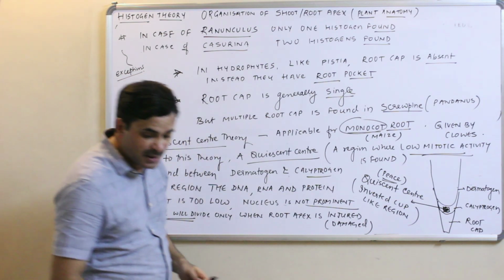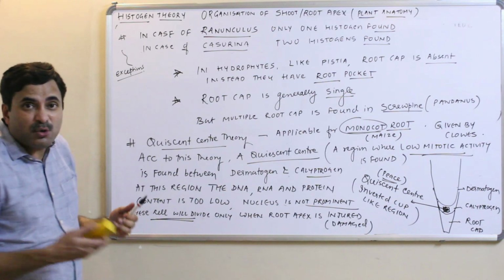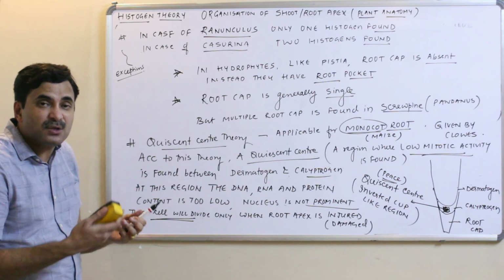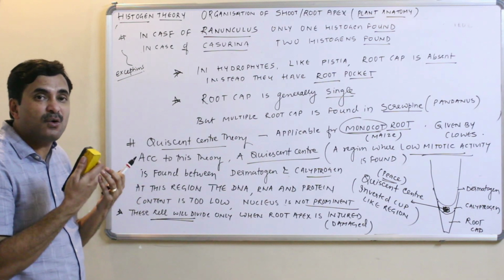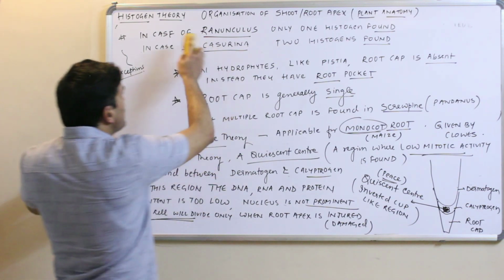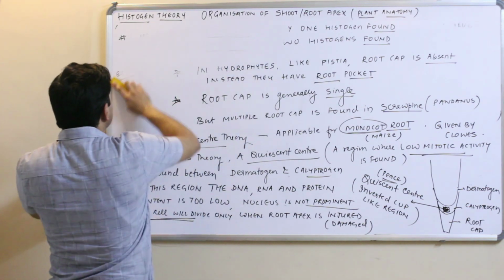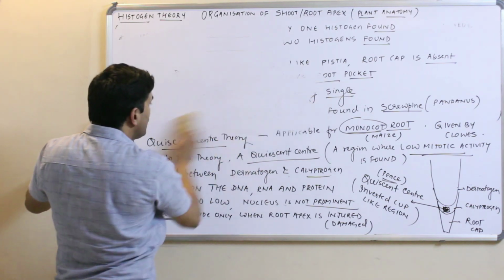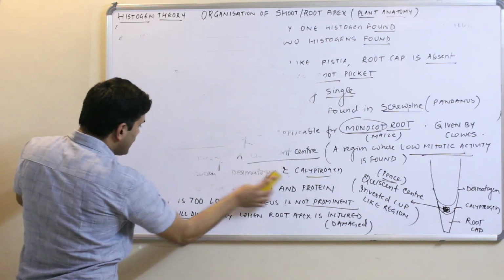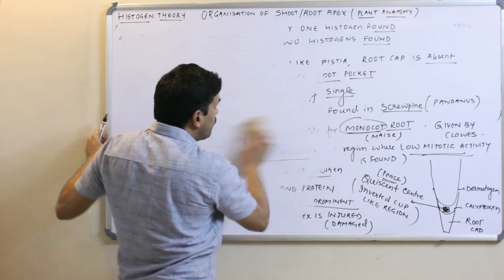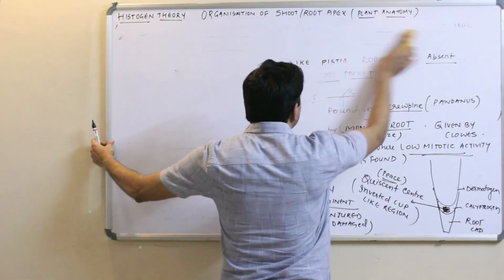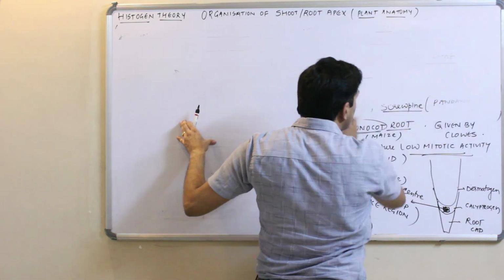Is it clear? Now, because we are talking about the theories to explain the organization of the root and the shoot apex, we are coming to the next theory. That theory is fully applicable for explaining the organization of the shoot apex.